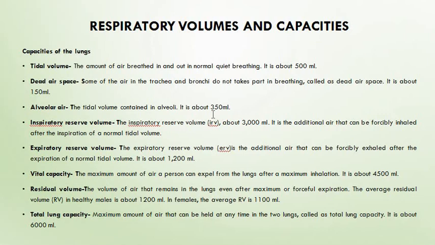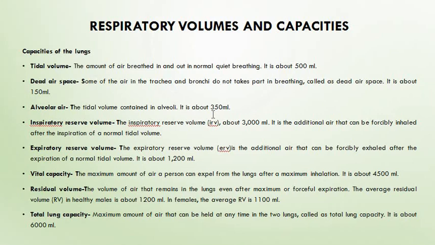So next one is inspiratory reserve volume, or IRV, it is about 3000 ml. It is the additional air that can be forcibly inhaled after the inspiration of a normal tidal volume. So after a normal inhale, the amount of air which we can forcibly inhale is known as inspiratory reserve volume. Next is expiratory reserve volume. The expiratory reserve volume, ERV, is the additional air that can be forcibly exhaled after the expiration of a normal tidal volume. Okay, it is about 1200 ml.